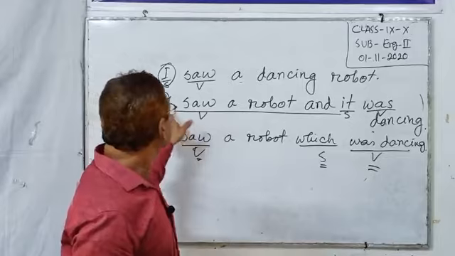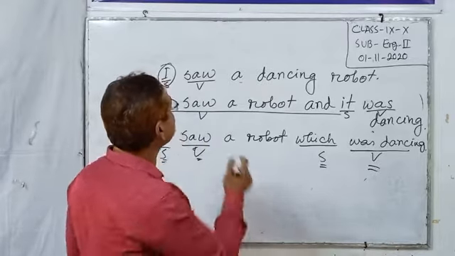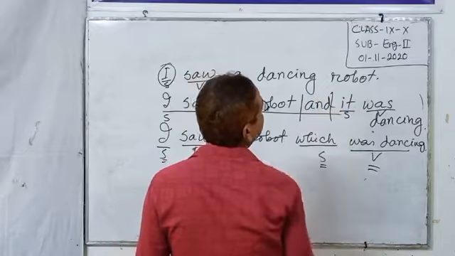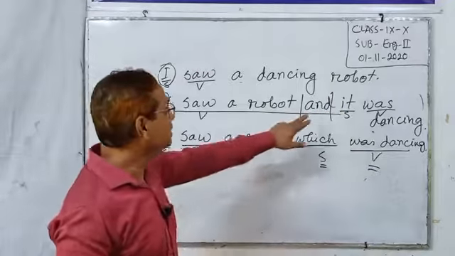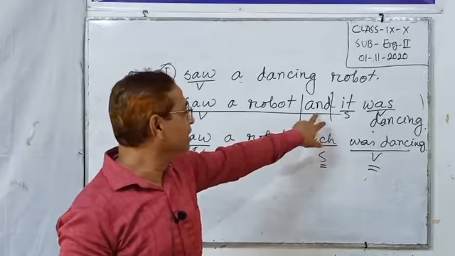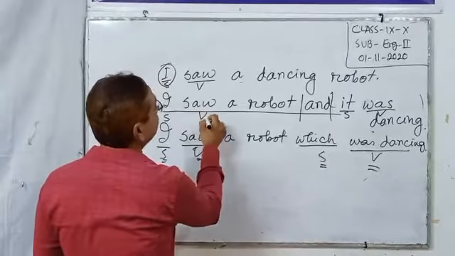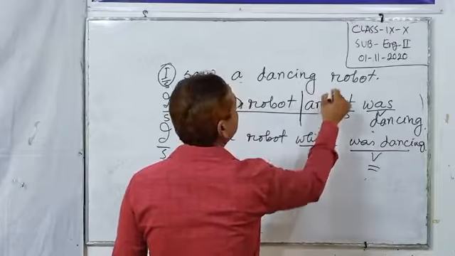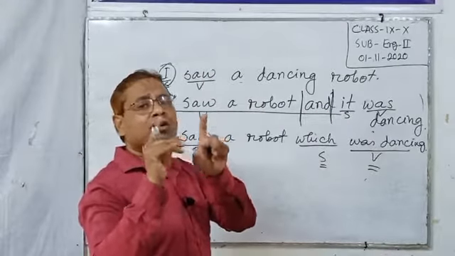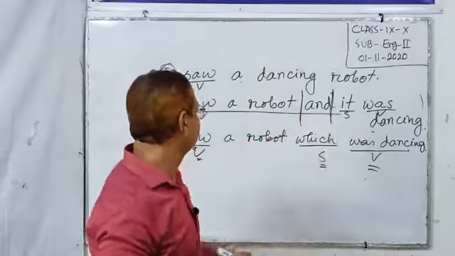But in the first two example sentences, this is fanboys, these are coordinating conjunctions. Subject verb combined with coordinating conjunctions or fanboys.